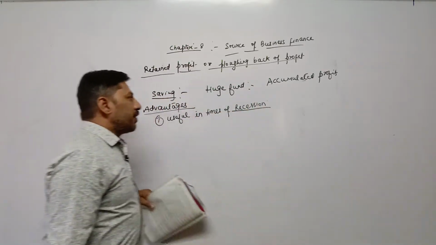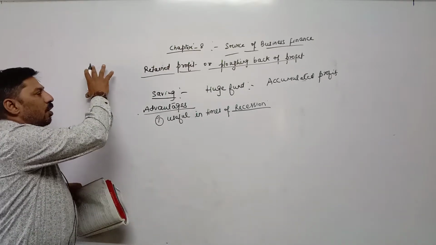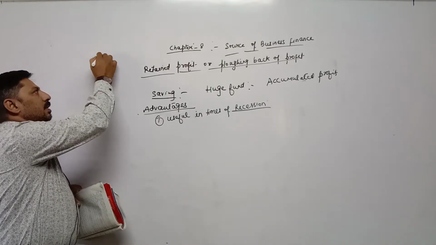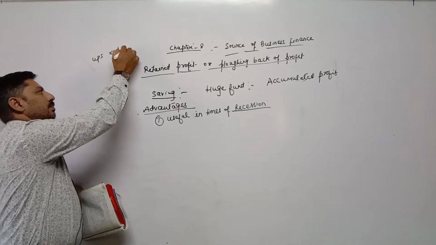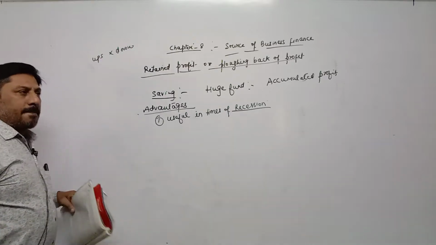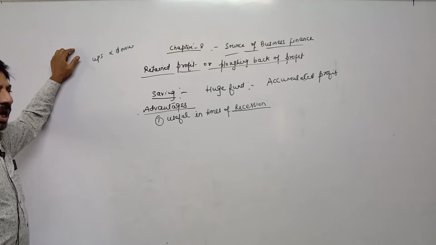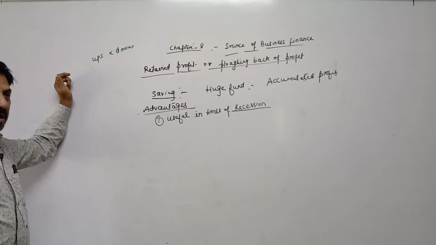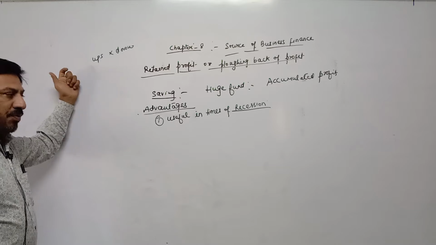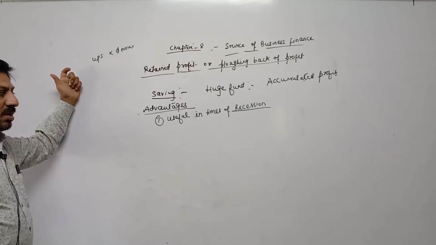First of all, we all know that business is full of ups and downs, or there is always uncertainty in business. Anytime any risk may occur in business, or it may give a negative result to the business.